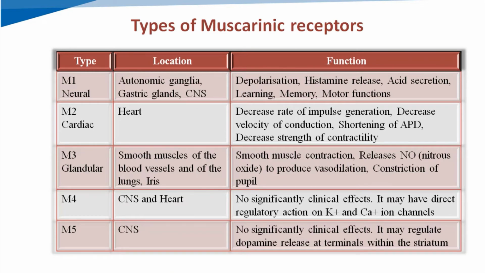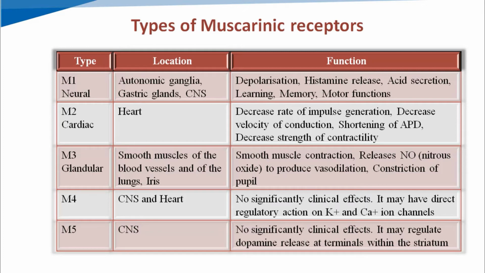Muscarinic receptors are classified into 5 main classes, and from these 5 classes, the first 3 give major actions. These 5 classes are known as M1, M2, M3, M4 and M5. Based on their location, M1 type is known as neural muscarinic receptors because they are located at autonomic ganglia, gastric glands and CNS.